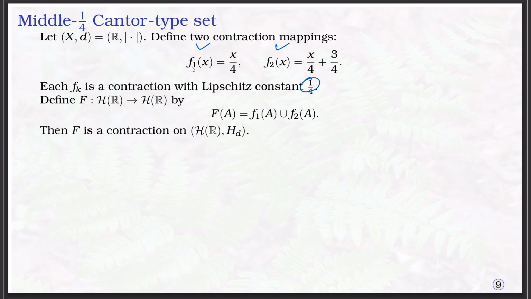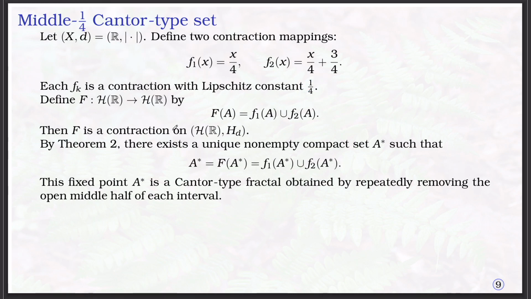Define the Hutchinson mapping as the union of these. Both are contractions, therefore their union is a contraction. So the Hutchinson mapping is a contraction on H of R. Here we need to take a complete metric space. Yes, we can take the whole R, or instead we can take [0, 1], because this is also a complete metric space, not an issue. But if you want to specifically find the Cantor type set in the closed interval [0, 1], instead of R we can take [0, 1].